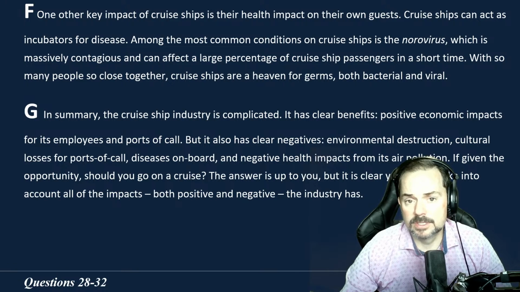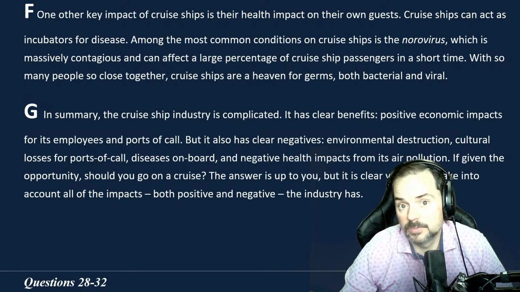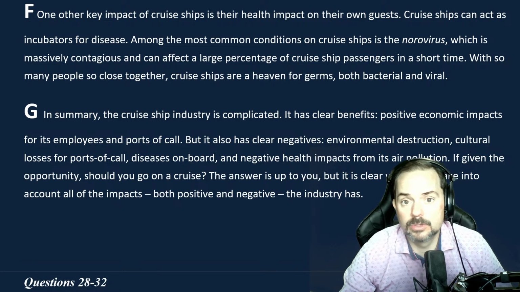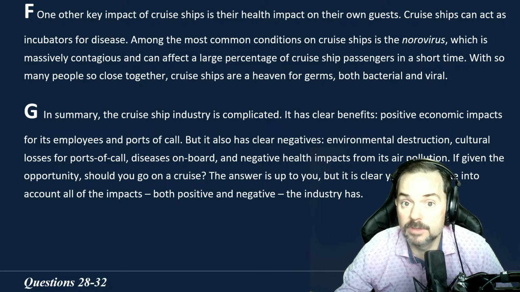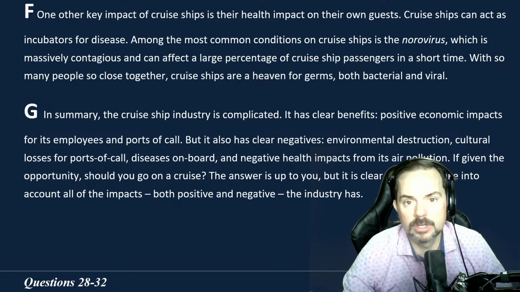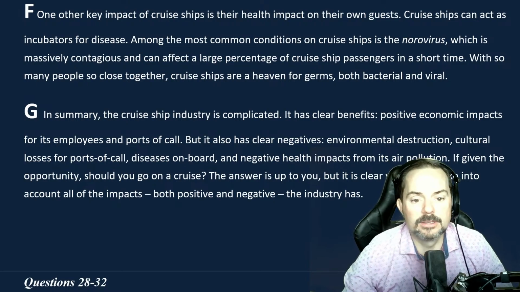Again, this one's fairly easy to visualize, right? It's about catching some kind of pathogen, like a bad flu on the cruise ship. That's why one of the first industries to shut down when COVID hit was the cruise ships, right? So here, again, you're the captain and you're coughing, sneezing, and you came down with this bad cold.